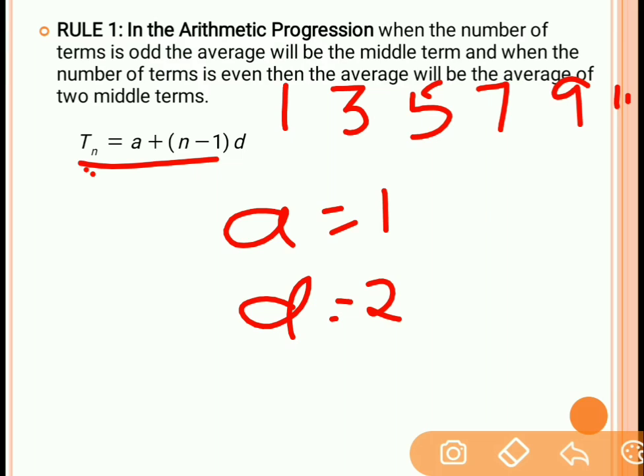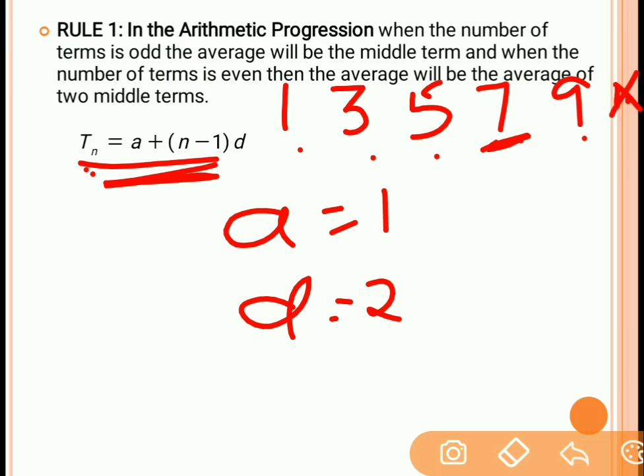Up to 26 terms in that group. So how many terms are there over here? 1, 2, 3, 4, 5. Let's say that 5 terms are there, and we need to find out the value of the fourth term. We already know that the value of the fourth term is 7, but still we will apply this formula and find out the fourth term in this series.